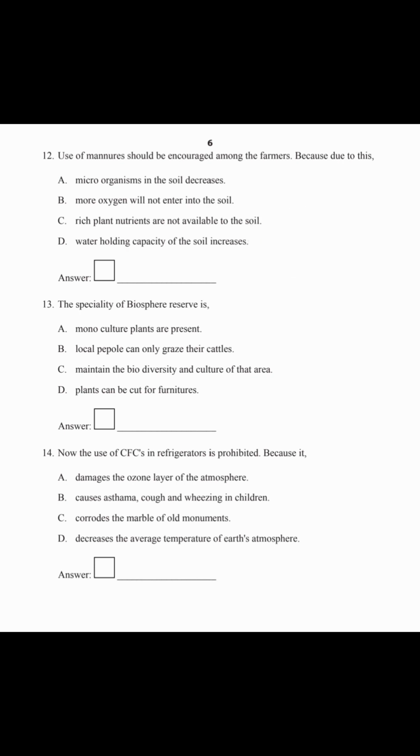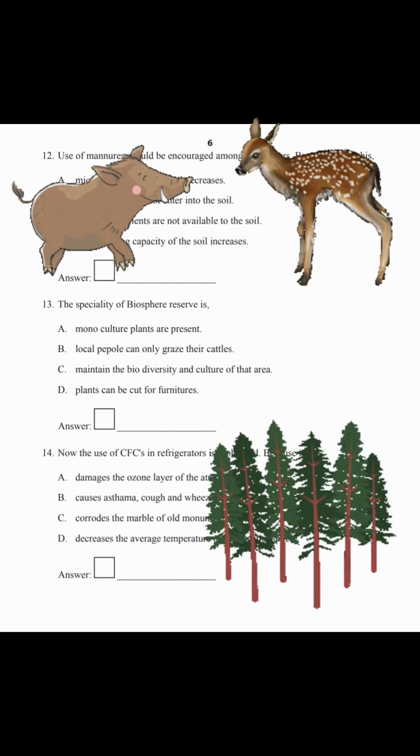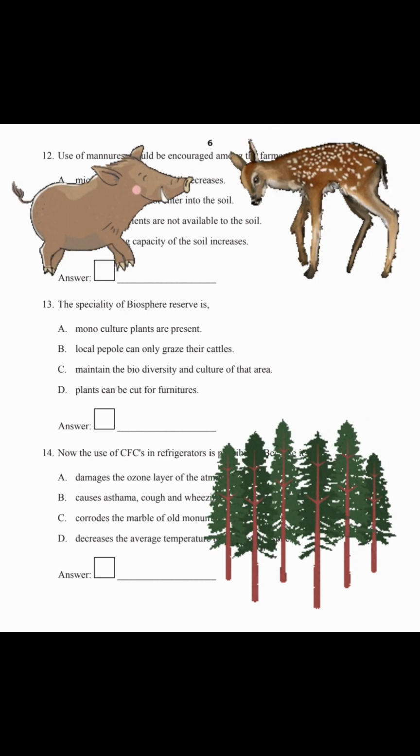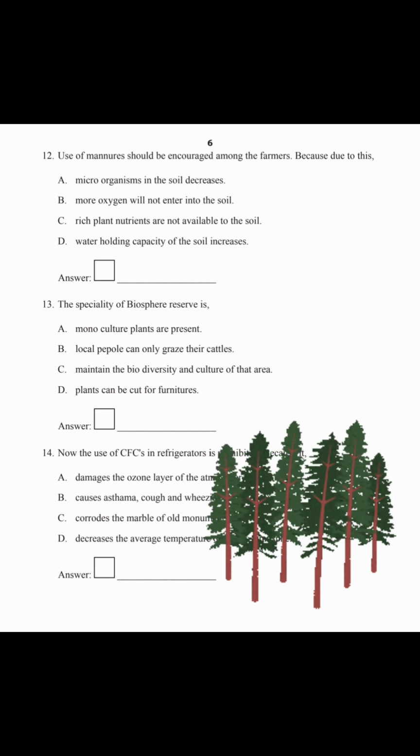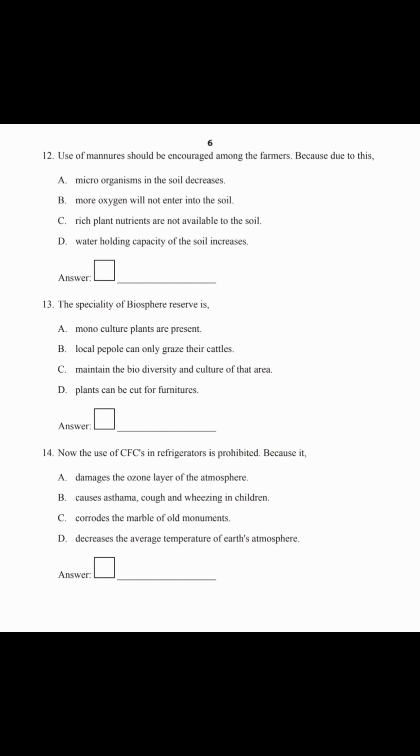Here, water holding capacity of the soil increases due to adding of manures is the correct answer. So option D is the correct answer. 13th question. The speciality of biosphere reserve is: monoculture plants are present, local people can only graze their cattle, maintain the biodiversity and culture of that area, plants can be cut for furniture.